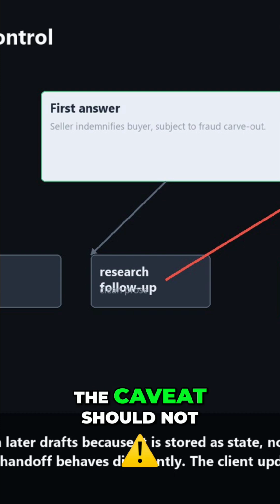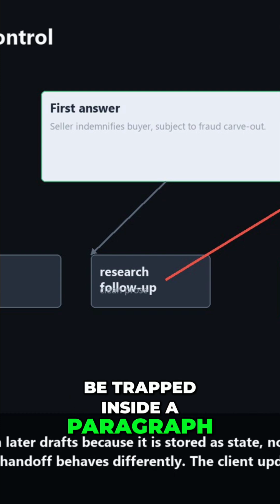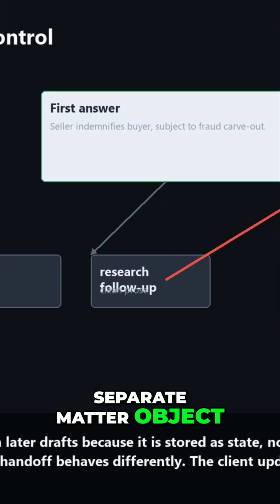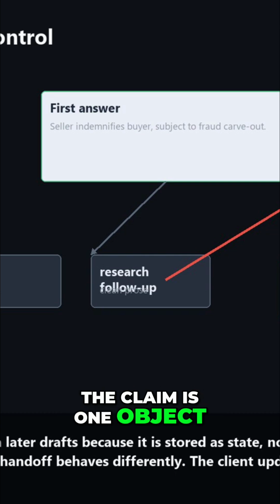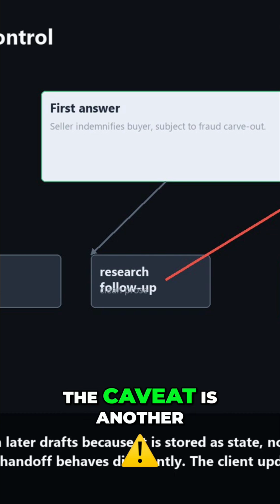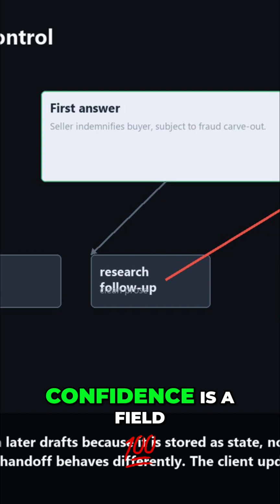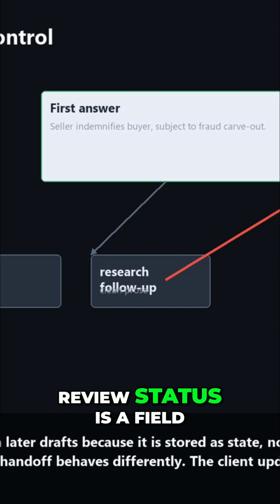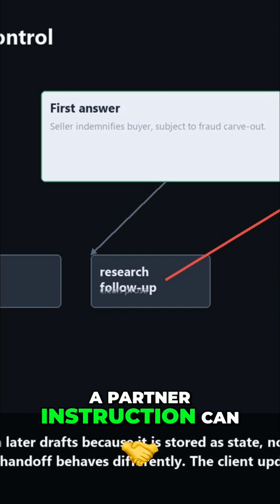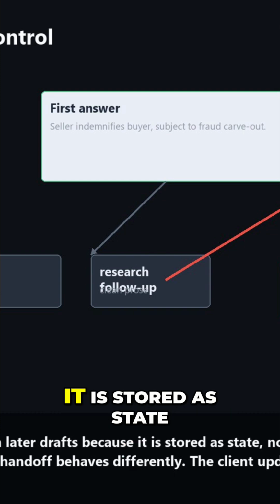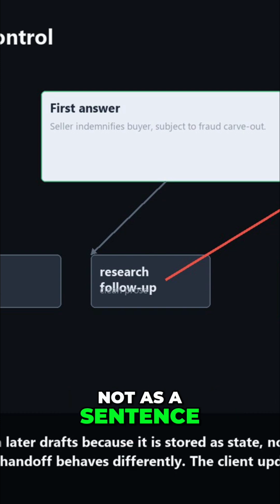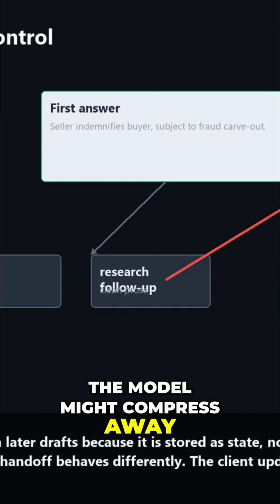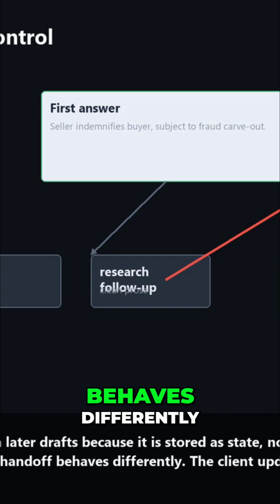In Iris, the caveat should not be trapped inside a paragraph. It should be a separate matter object. The claim is one object. The source is another. The caveat is another. Confidence is a field. Review status is a field. A partner instruction can govern later drafts because it is stored as state, not as a sentence the model might compress away.